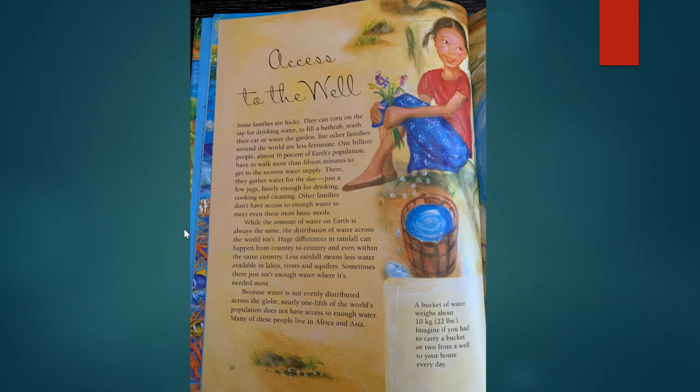While the amount of water on Earth is always the same, the distribution of water across the world isn't. Huge differences in rainfall can happen from country to country and even within the same country. Less rainfall means less water available in lakes, rivers, and aquifers. Sometimes there just isn't enough water where it's needed most. Because water is not evenly distributed across the globe, nearly 1/5 of the world's population does not have access to enough water. Many of these people live in Africa and Asia. A bucket of water weighs about 10 kilograms or 22 pounds. Imagine if you had to carry a bucket or two from a well to your house every day.